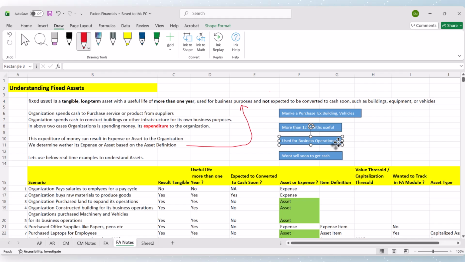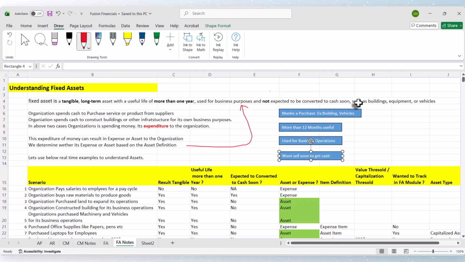We are not going to sell it immediately to customers to make revenue or profit, but instead we will use it for our day-to-day business purposes. So we won't sell it to get the cash. These are the characteristics which determine whether the purchase that we are making is a fixed asset or not.